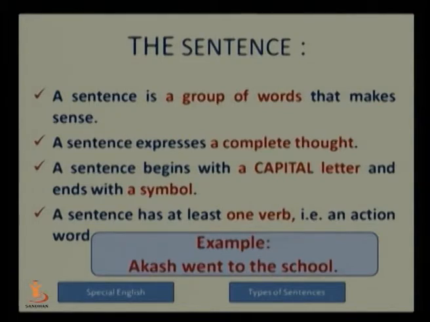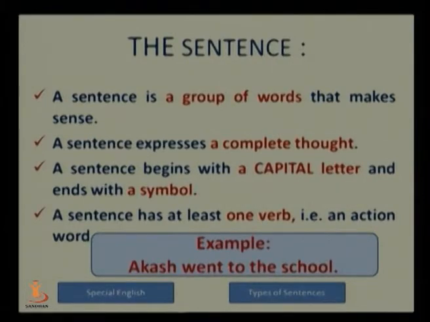It begins with a capital letter and ends with a symbol. For example, if it is a declarative sentence, we end it with a full stop. If it is an exclamatory sentence, we end it with an exclamation mark. Or if it is an interrogative sentence, it is ended by an interrogation mark. It has one verb, which is called a finite verb, a verb which denotes an action.